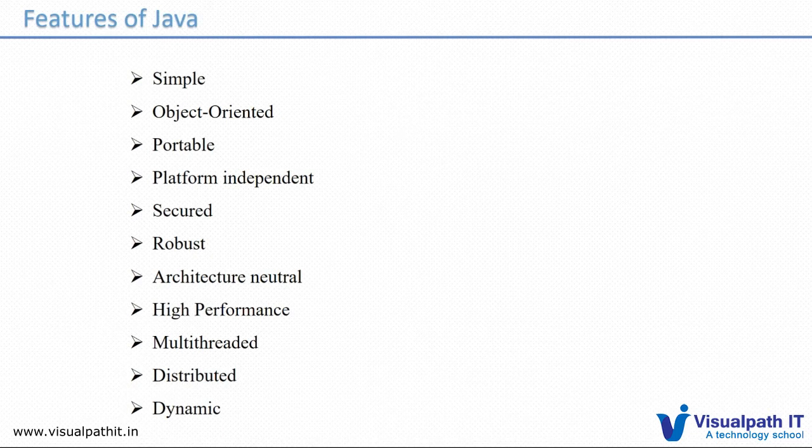What is architecture neutral? Suppose you write a program in Java. You can take the source code and copy it to different OSs, and there is no impact. And for data types, suppose you declare int and float.